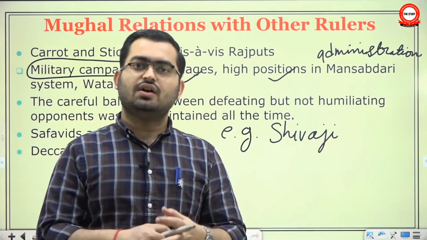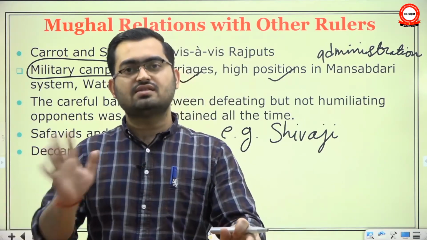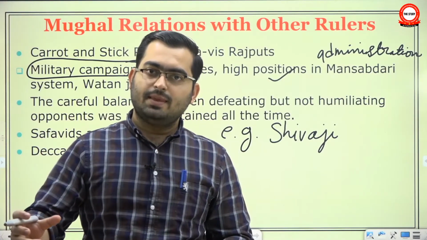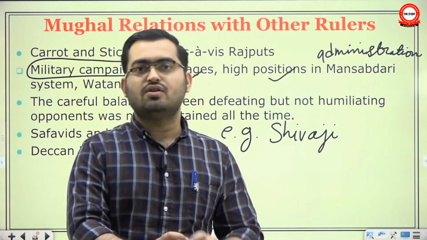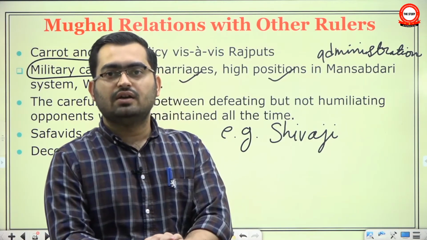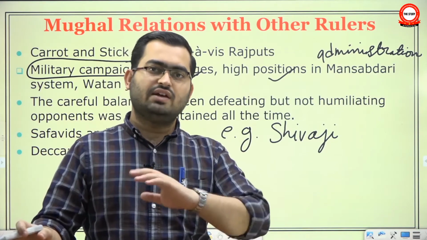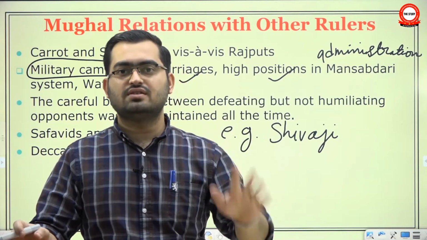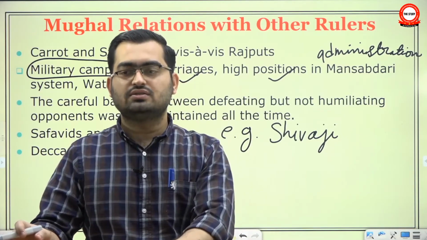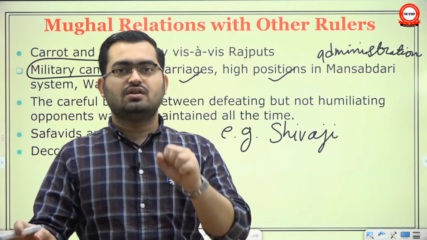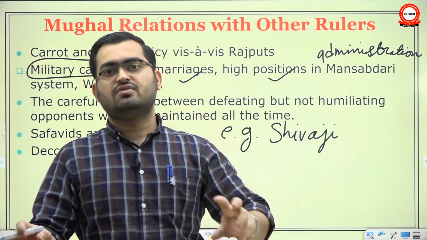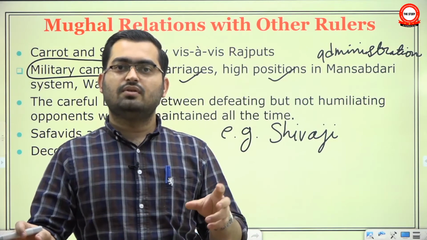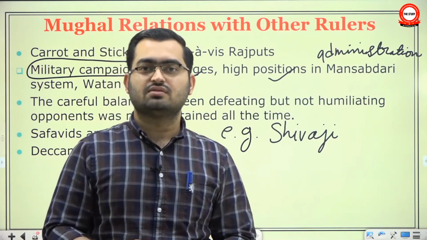And if we ask you, and if you agree to serve the empire somewhere else, then you will be given additional salaries. So incorporating a state into the Mansabdari system was a part of expanding the Mughal empire. It was not a homogeneous structure that whenever it went, it demolished the local state, the local customs, the local governance manners. No, if a particular state or area had a strong sense of regional autonomy, then their autonomy was respected. Only that was called a Watan Jagir. And they were incorporated into the larger administration.